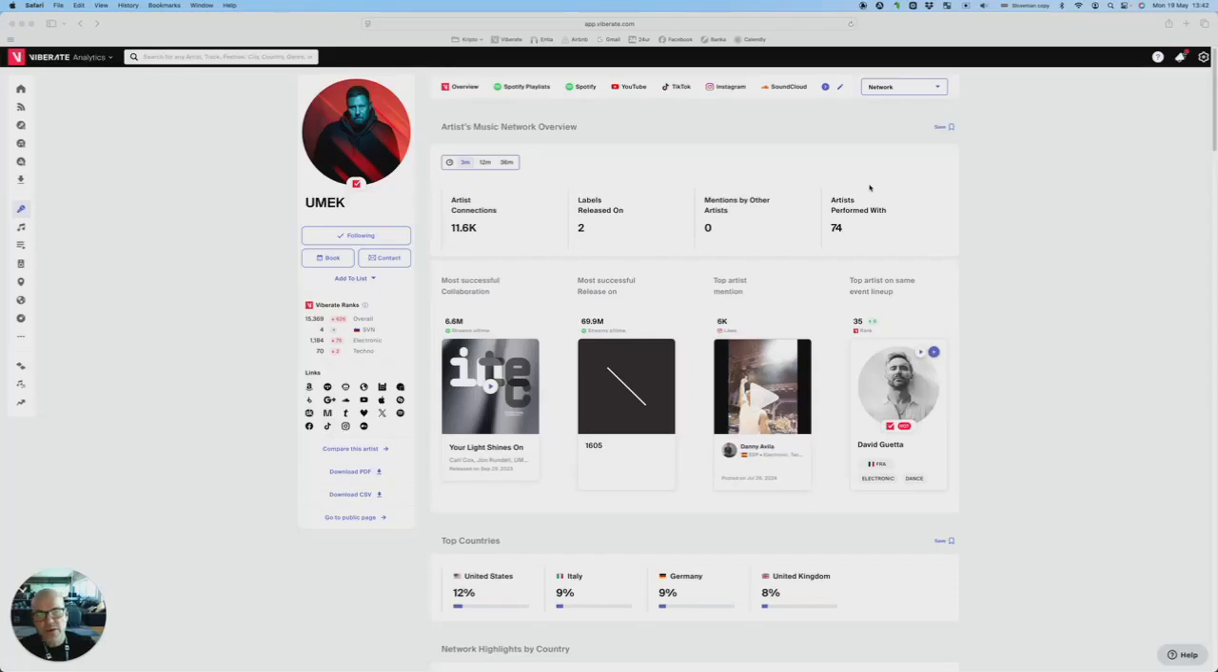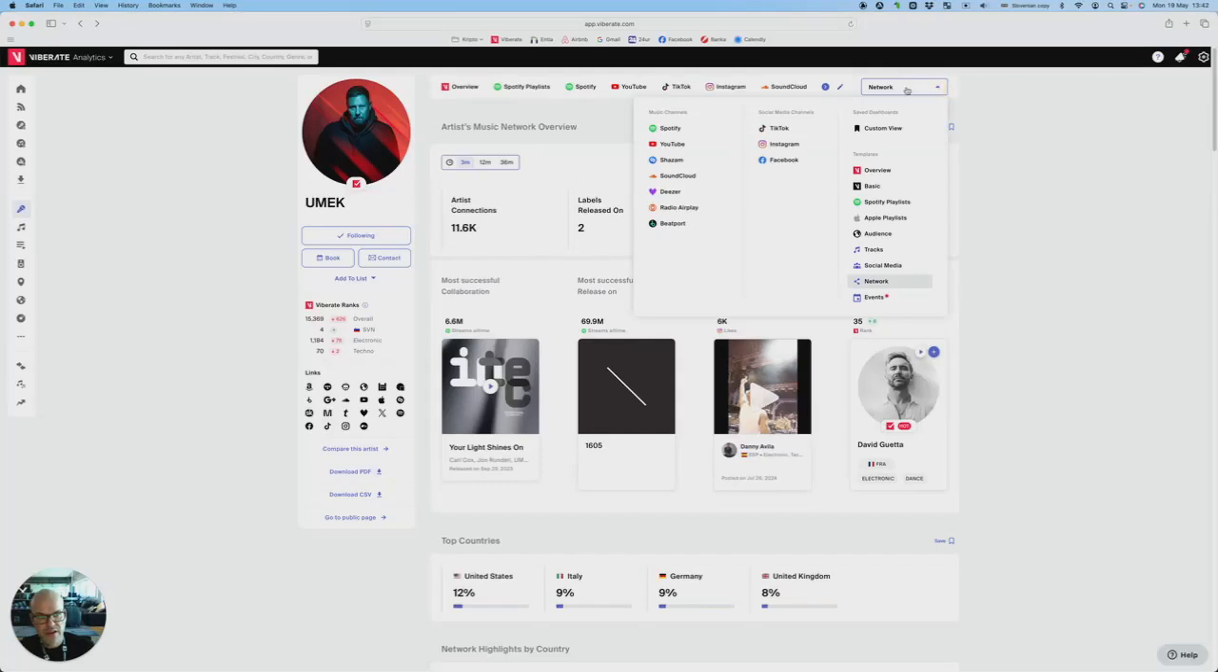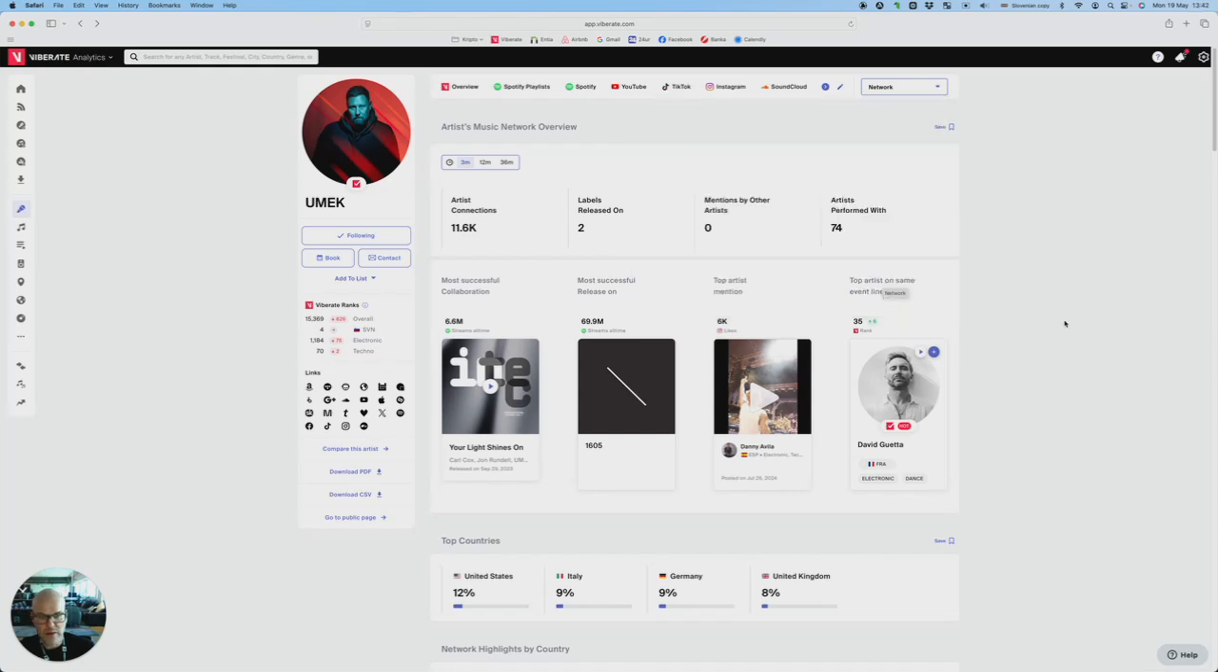To get to the network tab, you go to the upper navigation, click on the drop down menu, and then you have it here under the templates. So this is the network tab. And we will start with the general overview. As with every dashboard on Viberate, we always start with an overview. You can switch the timeline here, and so let's switch it to 12 months to make it more interesting.